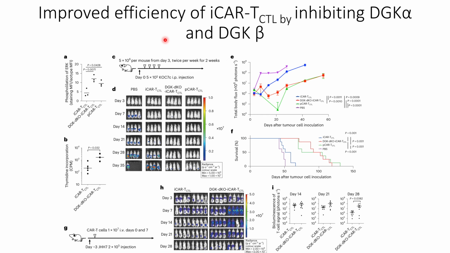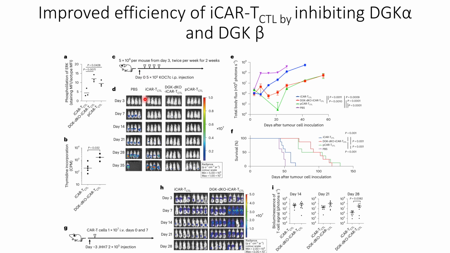So they used CRISPR-Cas9 to knock down DGK alpha and DGK beta in the iPSCs, and then did the differentiations towards the T cell lineage, and made the iCAR-TCTL from the mature T cell lineage, and then checked the ERK phosphorylations. They were able to see an increase in ERK phosphorylations compared to the iCAR-TCTL that does not have DGK alpha and DGK beta knocked down, and this increase is comparable to the CAR-T cells that are made from PBMCs.